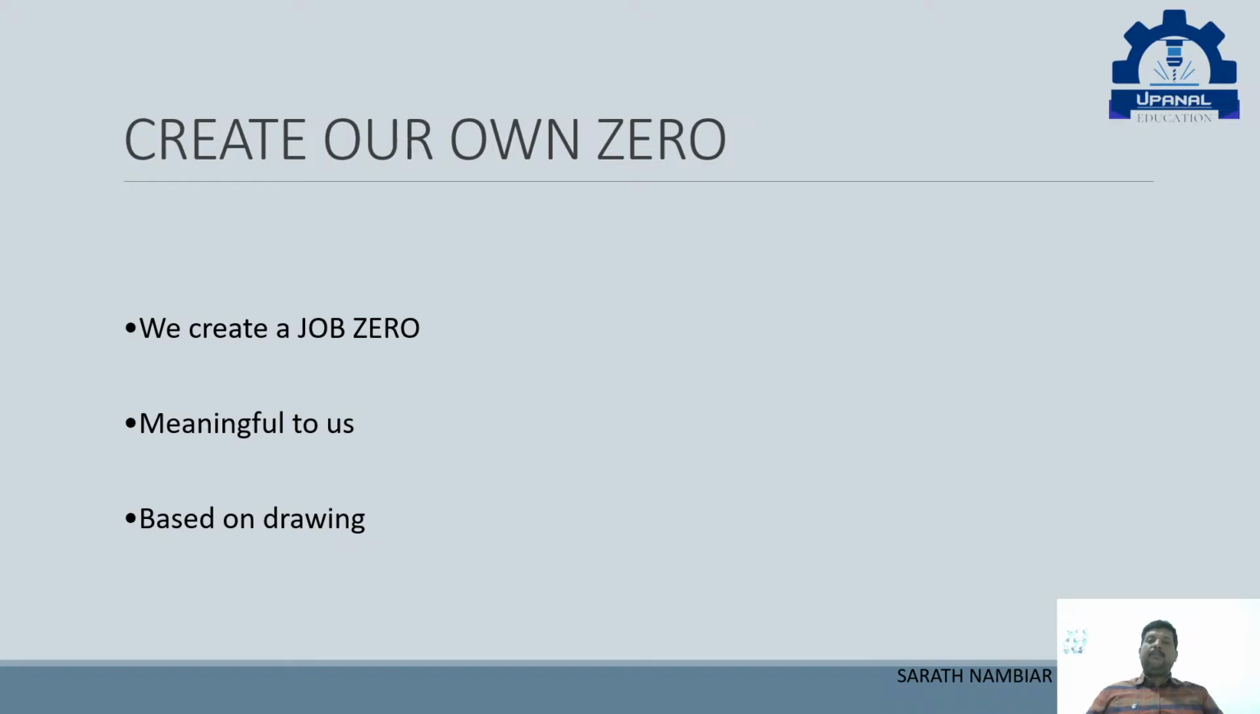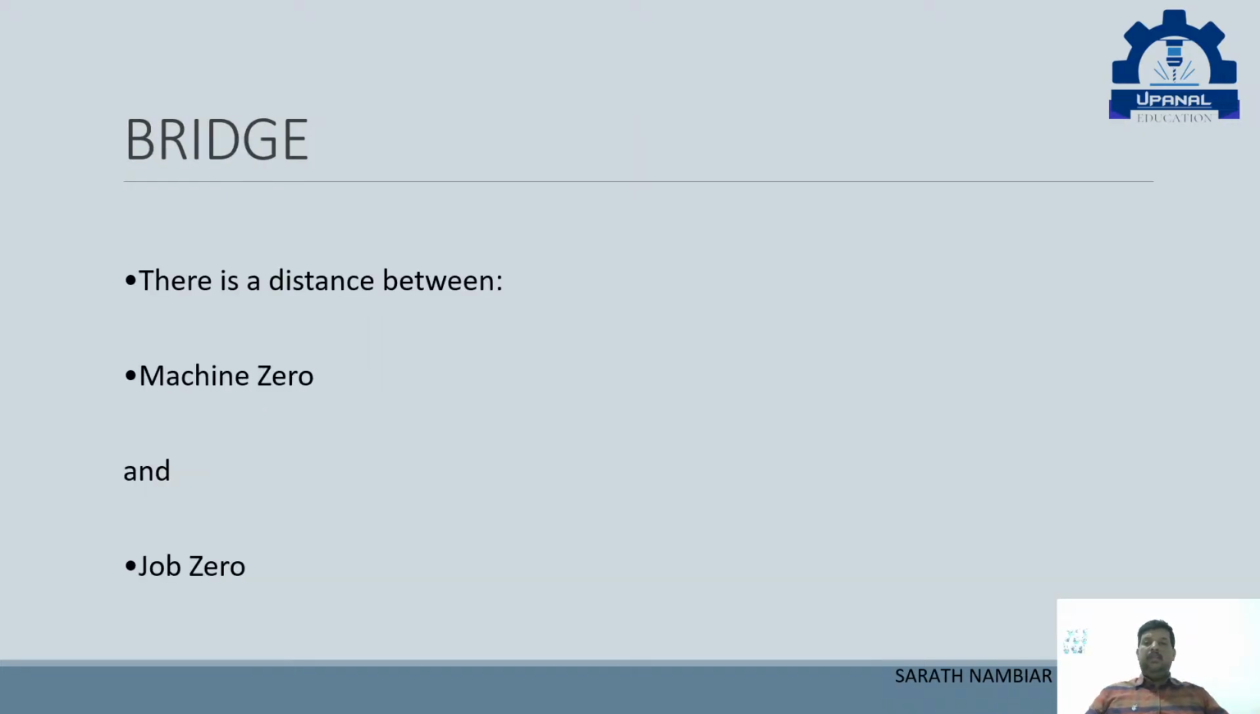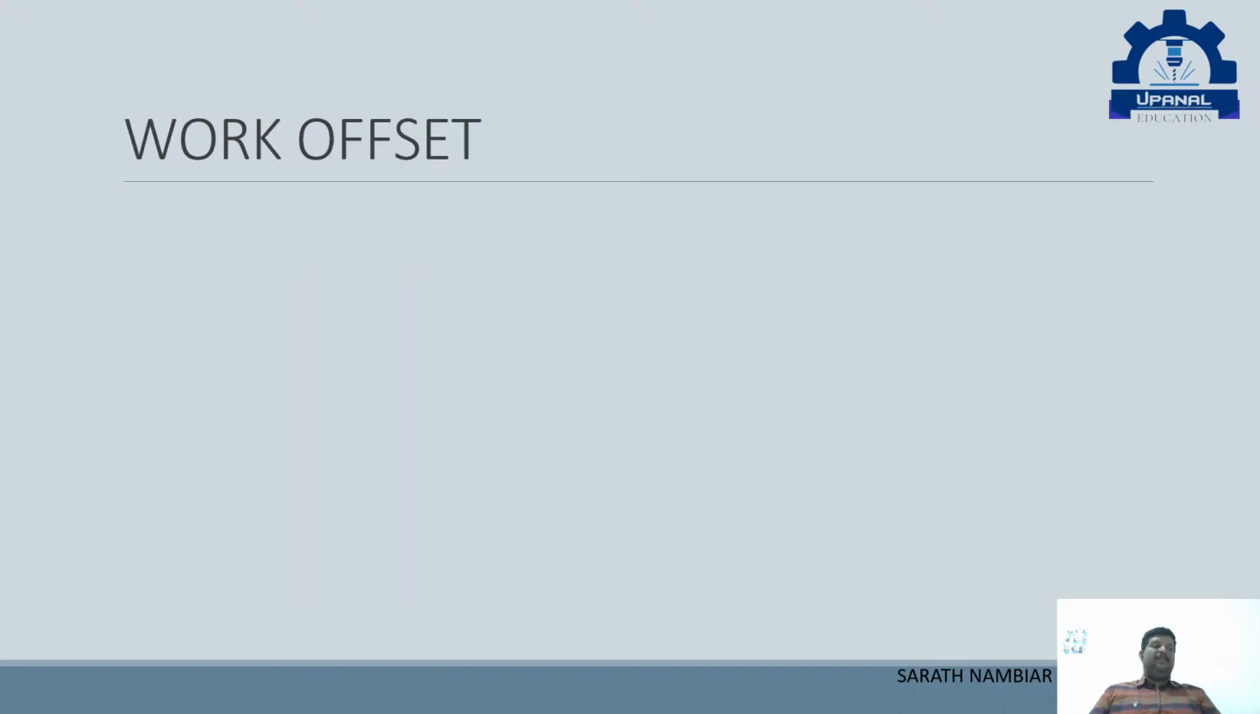Now there is a distance between the machine zero and the job zero. This distance will be cleared by a bridge, and that is known as the work offset. That is known as the work offset. What is the work offset?